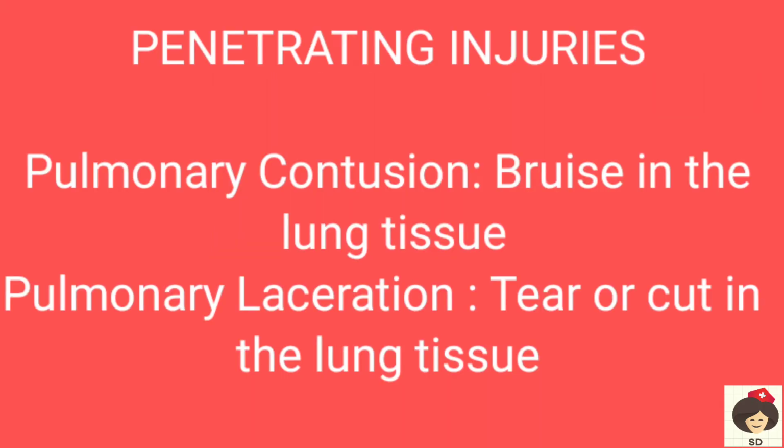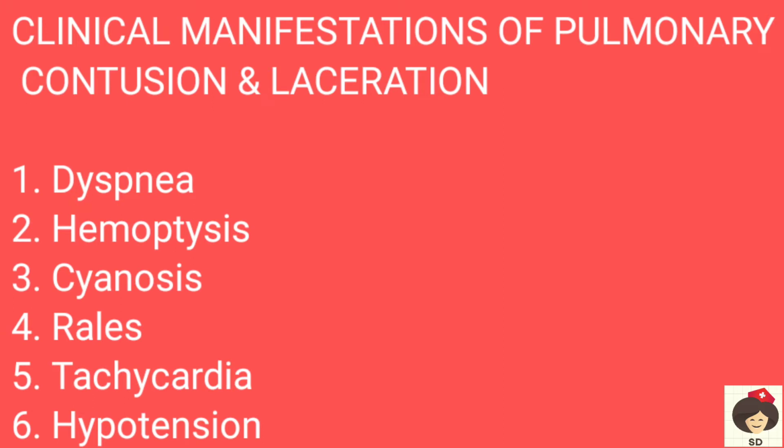Coming to penetrating injuries, pulmonary contusion means bruise in the lung tissue, and pulmonary laceration is a tear or cut in the lung. Coming to the clinical manifestations of pulmonary contusion and laceration. First is dyspnea, that means difficulty breathing. Because the lung is getting injured, the patient will have breathing difficulty.